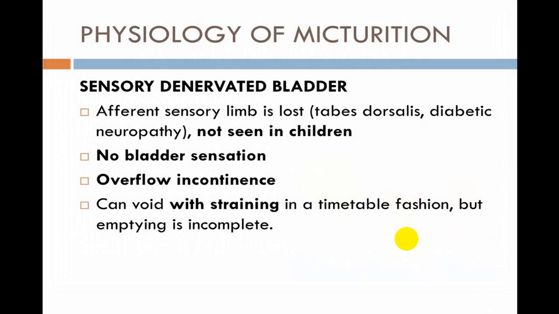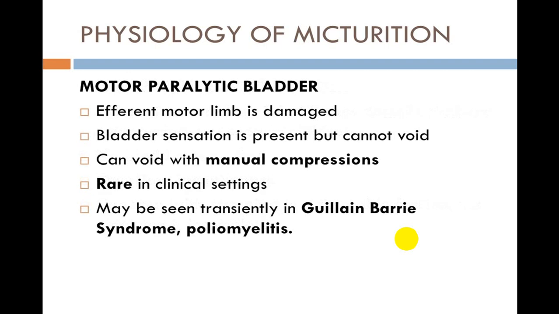Sensory denervated bladder is very common in tabes dorsalis and diabetic neuropathy. There is no bladder sensation. Hence, there is an overflow incontinence, large capacity, and painless retention, and the person can void urine with straining and by increasing the intra-abdominal pressure. But voiding is incomplete, hence there is a huge retention of urine.